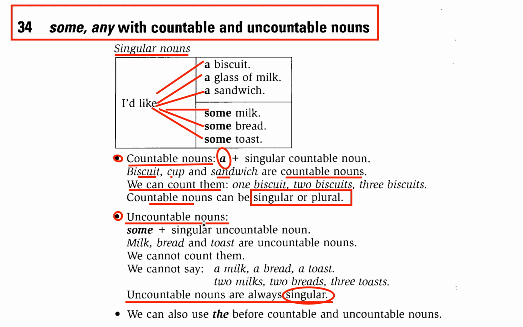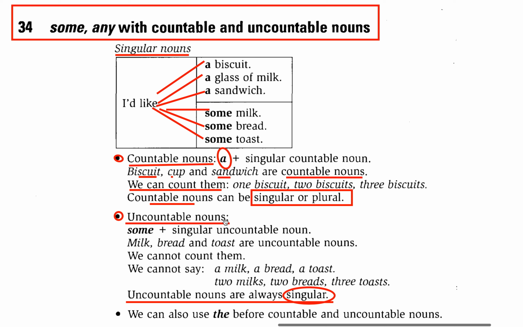Now, uncountable nouns. What does this mean? Uncountable noun. You see here, some plus a singular uncountable noun. Some plus a singular uncountable noun. For example: meal, bread, and toast are uncountable nouns. Some milk, some bread, some toast. This is an uncountable noun, and this is a countable noun: a glass, a sandwich.